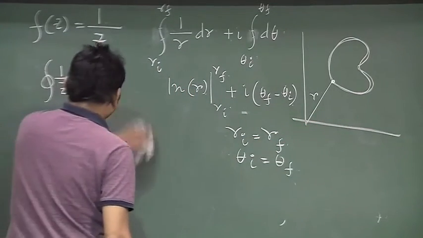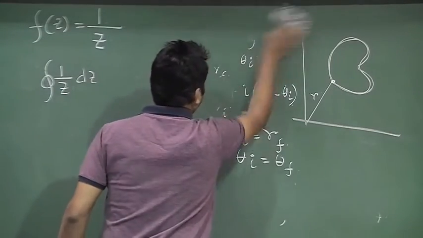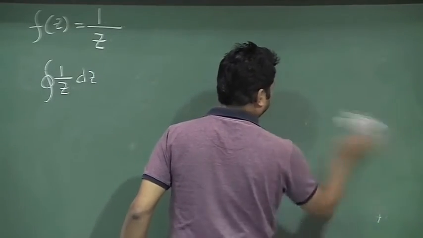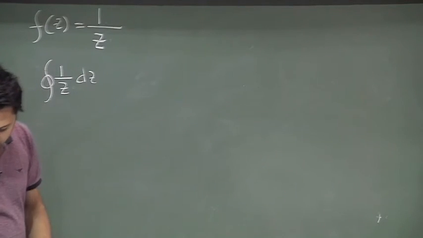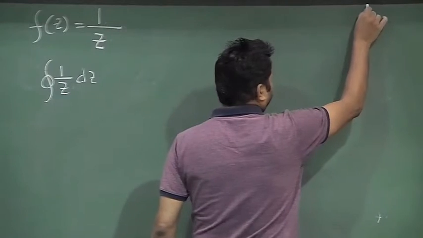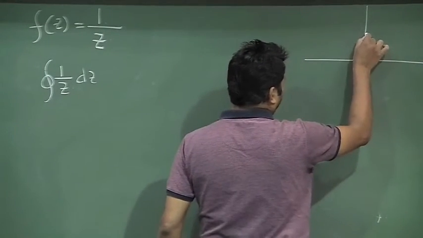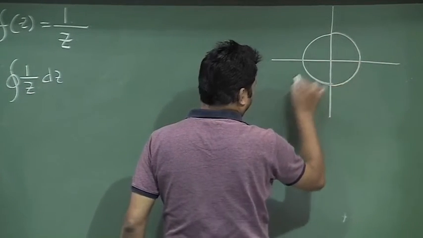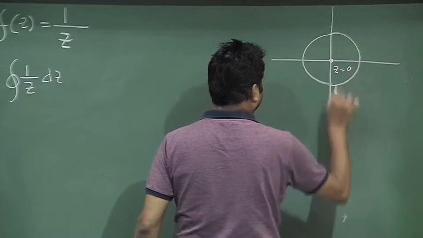Okay, I will do the same problem for another region. So, let us find what we are getting. This is interesting. Let me draw the region on that side, so that I need not erase this every time. So, this is the region now. I am enclosing the z equal to 0 point.